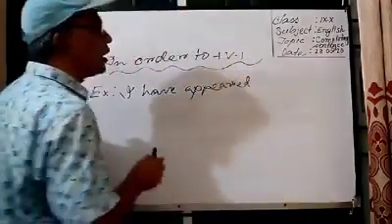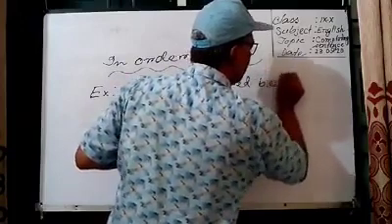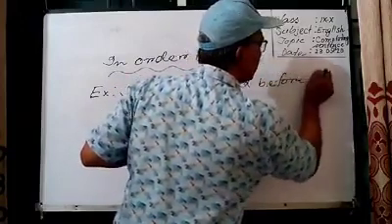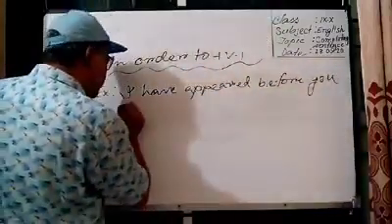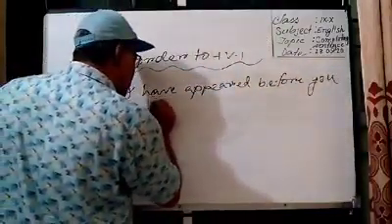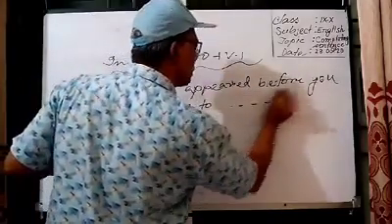I have appeared before you in order to dash.